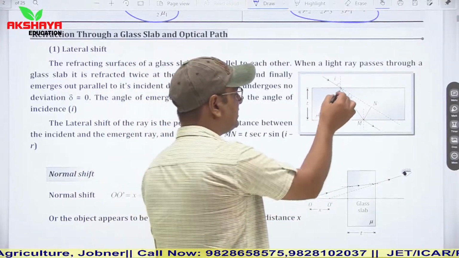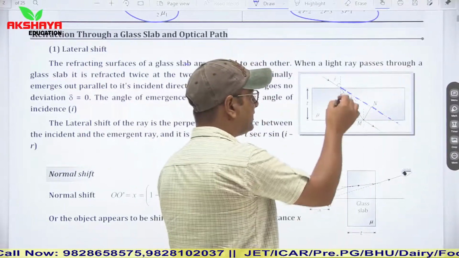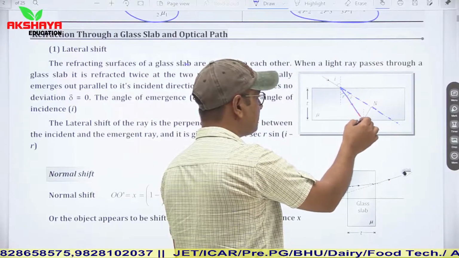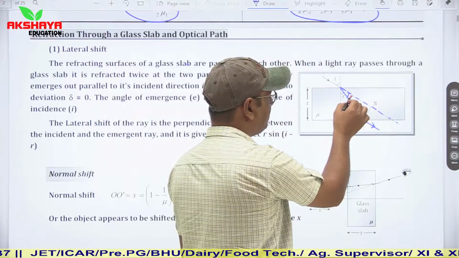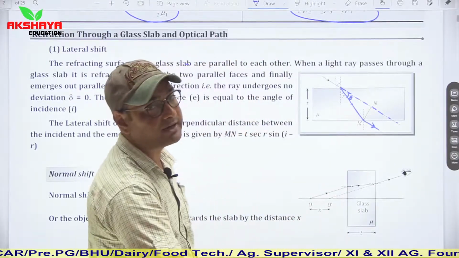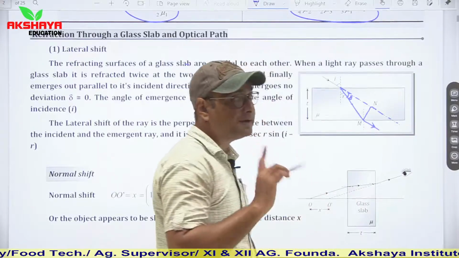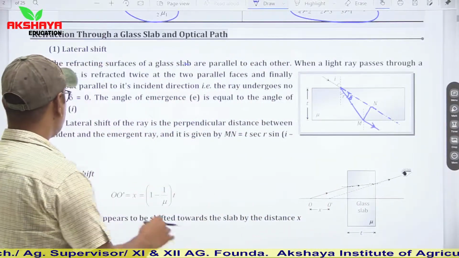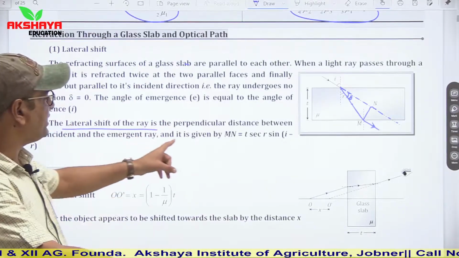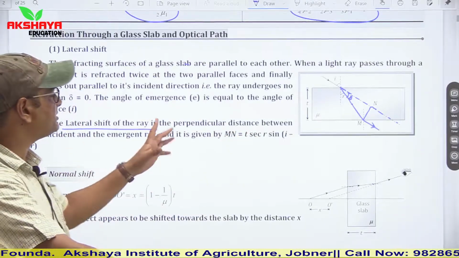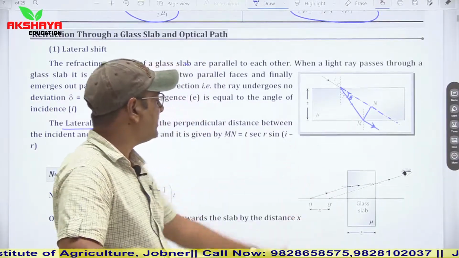Another one: if this light ray travels without deviation, straight, and this is the path which actually shows refraction of light, then in this case this angle difference represents deviation. This perpendicular distance between the incident ray and the emergent ray gives us the path difference, which is known as lateral shift. So the lateral shift of a ray is the perpendicular distance between the incident and emergent ray. As I told you, it is represented by mn.